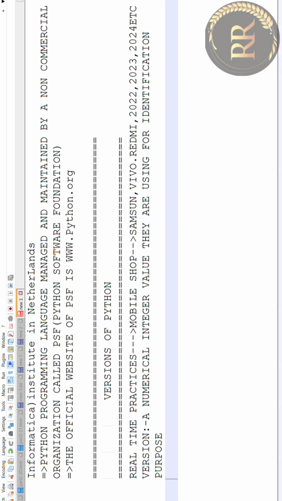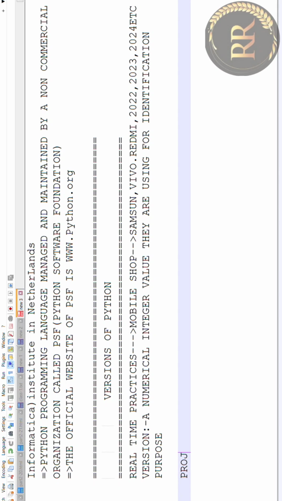Next, suppose we develop a project for ICICI Bank. When we want to develop the ICICI Bank project, some company develops it, and after completion of that project, they will give a name to that project, like ICICI 1.0.